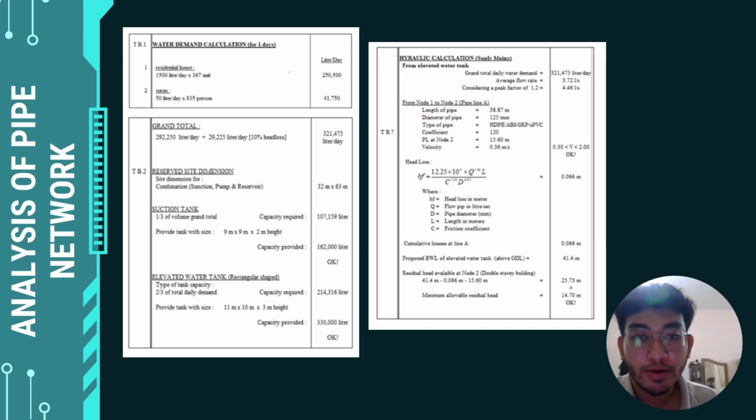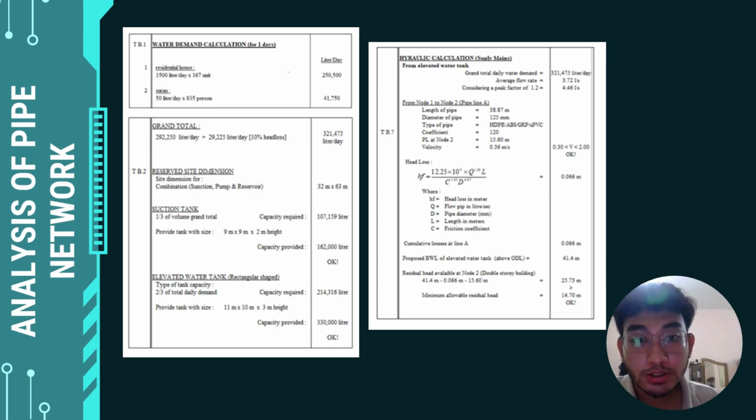The diameter of the pipe is 125 millimeter, which I got from SPAN. The type of pipe is HDPE, also from SPAN. The coefficient is 120 from SPAN. The MPL at node 2 is 15.60, and the velocity that I calculate is 0.36, so it is considered pass.